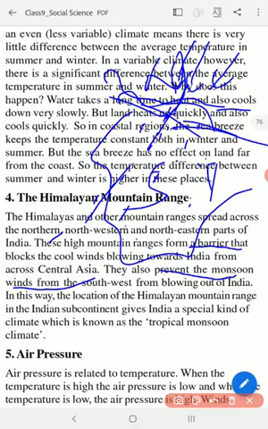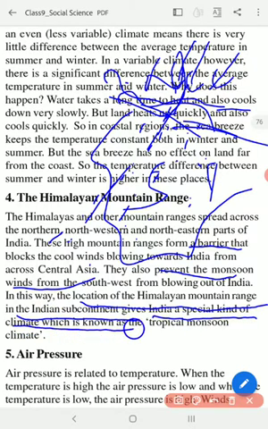So when we study about the monsoon, we will clearly study how this wind travels towards the Himalayan ranges, and how these Himalayan ranges stop this wind, so that we get the maximum out of the monsoon. Right. So in this way, the location of the Himalayan mountain range in the Indian subcontinent gives India a special kind of climate, which is known as tropical monsoon. We will study about the monsoon in the coming sections.